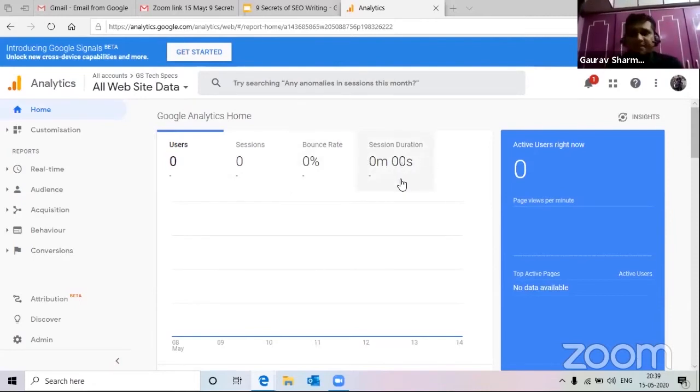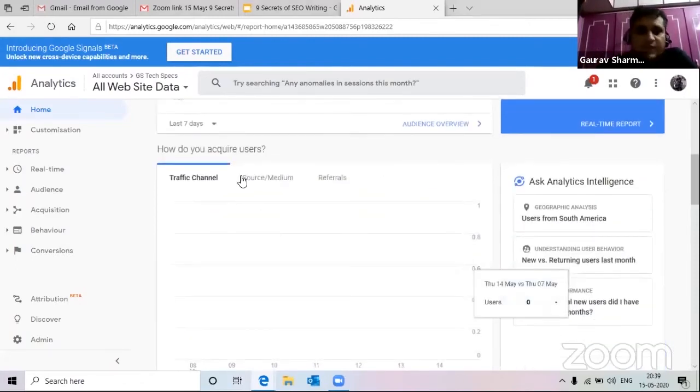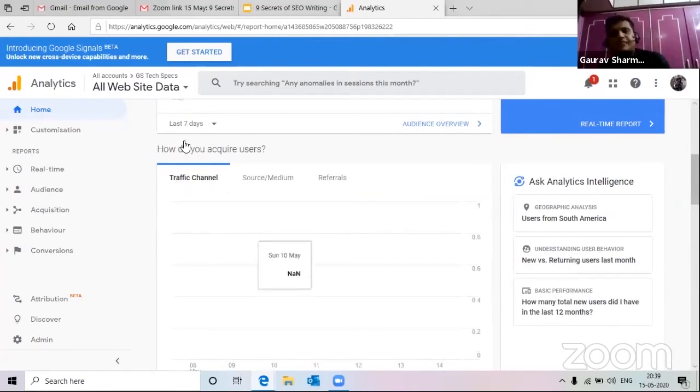Now, session duration is average. How much time do people spend on your website? And this is active users right now. So currently, people who are on the website right now, how many users are on the website right now? So in case if you think that there are a lot of people who are currently on the website right now, in case if you have to run a promotion on the website, or if you have to share some content, then in case if there are a lot of people who are online right now that is a good time to share it.